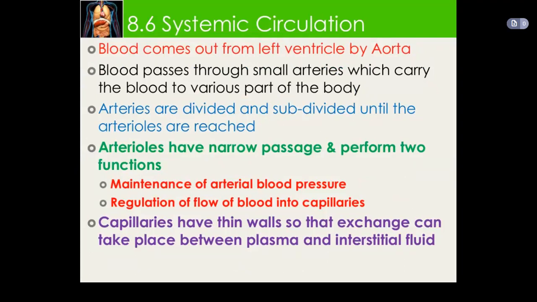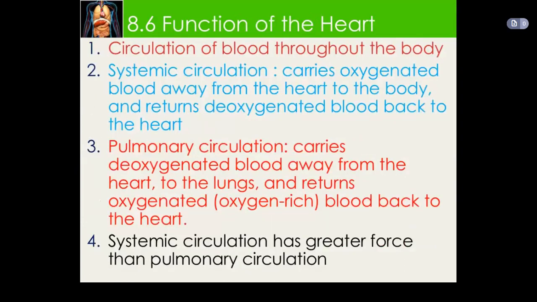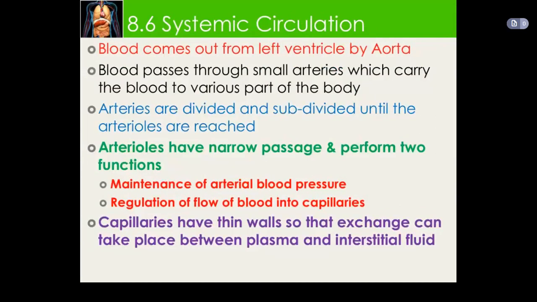Now, we will discuss what is systemic circulation. So, we all know that blood comes out from the left ventricle by the aorta, and blood passes through the small arteries which carry the blood to the various parts of the body. Arteries are divided and subdivided until the capillaries are reached. The arteries have a narrow passage and perform two functions mainly. First is maintenance of the arterial blood pressure, and the second is the regulation of the flow of blood into the capillaries. Capillaries have thin walls so that exchange can take place between the plasma and the interstitial fluid.